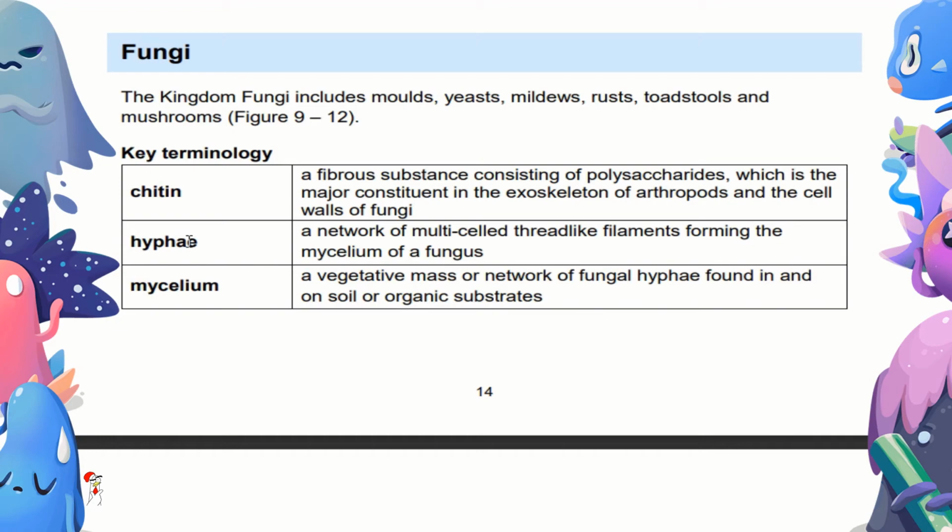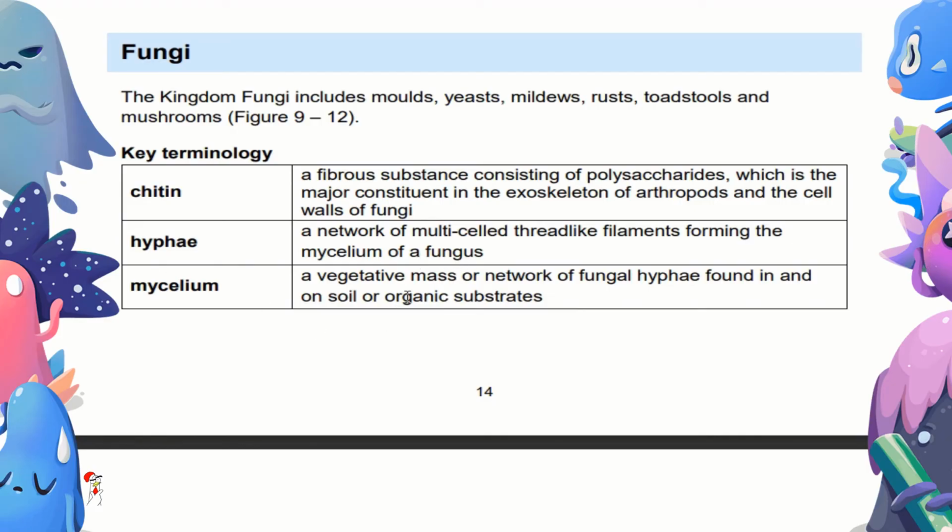What I like to do is say it how it's spelled for me to remember the word. There's hyphae. I'd call it hyphae. It is a network of multicellular thread-like filaments forming a mycelium of a fungus.